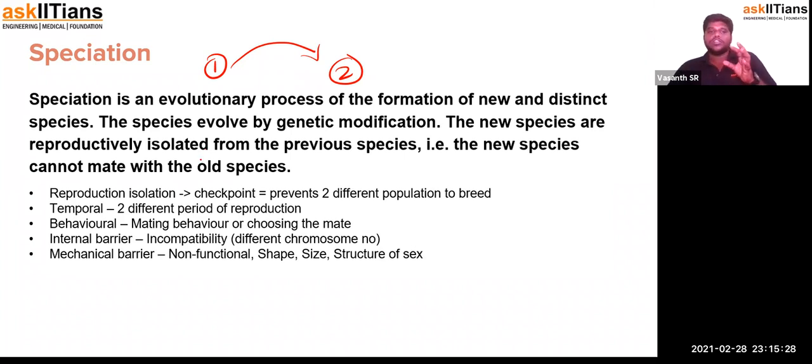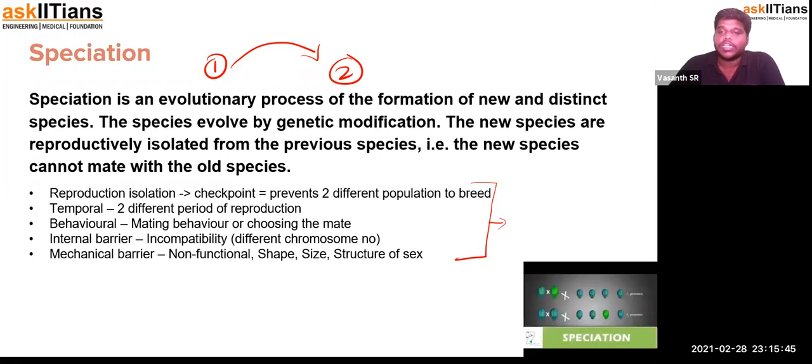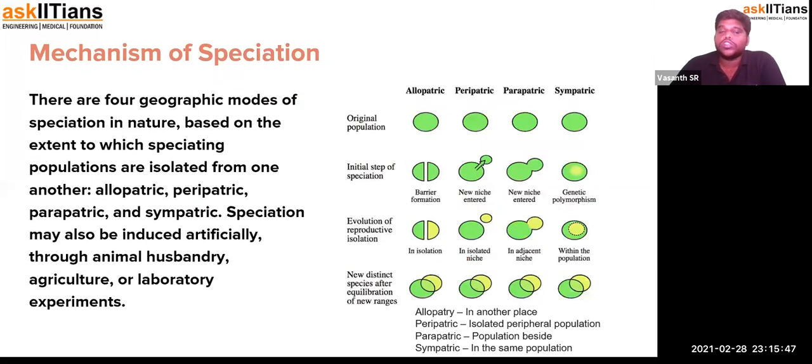This is due to so many things. Once we study how speciation happens, we have to come back to the same point of how they stay that way, being isolated. There are different types of speciation, like the methods of speciation. We're going to see how it actually happens. So these are the mechanisms of speciation. There are different types based on how the population is formed: allopatric, peripatric, parapatric, and sympatric.